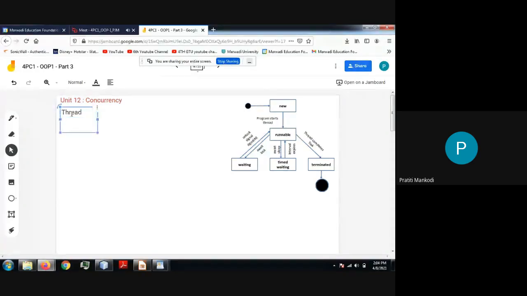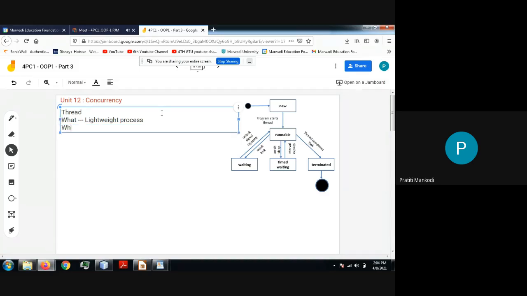So we started with what is a thread. So a thread is a lightweight sub process. It's a lightweight process, or you can say the smallest indivisible unit of a process.